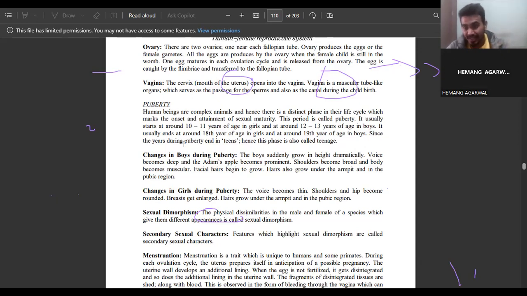Puberty ends in the 18th year in girls and in the 19th year in boys. Since these years during puberty are the teens, this phase is called teenagers. When we say teenagers, what is that? It is 12, 13, 14, 15, 16, 17, 18, 19. In this time the girls and the boys are getting sexual maturity. That's why we say teen. So these are called teenagers.